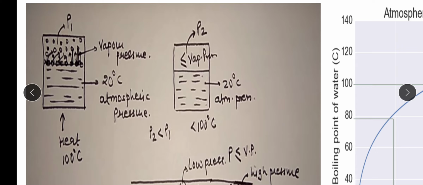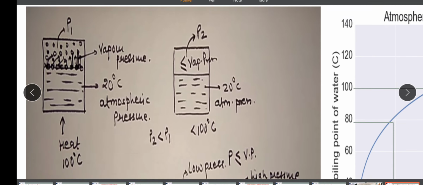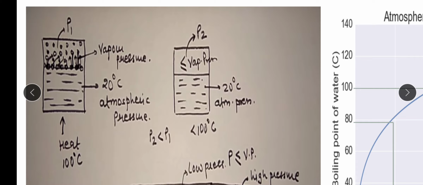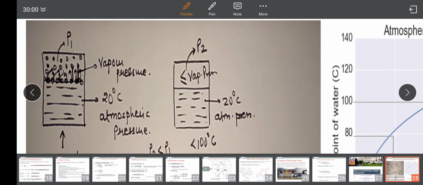Consider two vessels containing water at 20 degrees Celsius and normal atmospheric pressure. Initially, we heat this water, so at 100 degrees Celsius this water starts boiling. After the water starts boiling, in the empty space in this vessel, the water vapor starts collecting. After some time, this vapor starts exerting pressure on the liquid surface, and this pressure is called the vapor pressure of that water for this condition at normal atmospheric pressure.